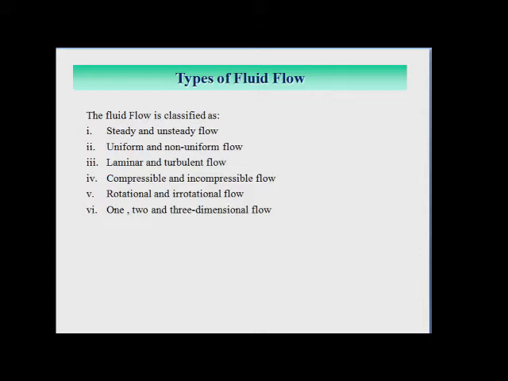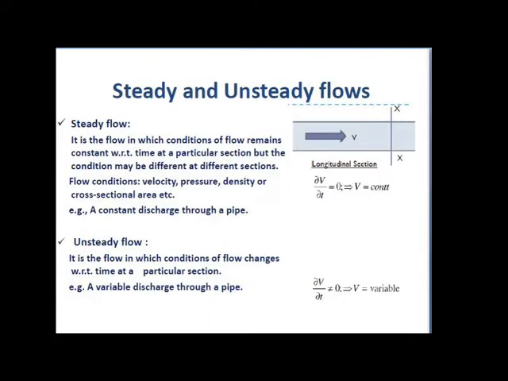There are different types of fluid flow. First is steady and unsteady flow. Second is uniform and non-uniform flow. Third is laminar and turbulent flow, compressible and incompressible flow, rotational and irrotational flow, and the last one is 1, 2 or 3 dimensional flow. Now we will see each type of flow in detail. First one is steady and unsteady flow.